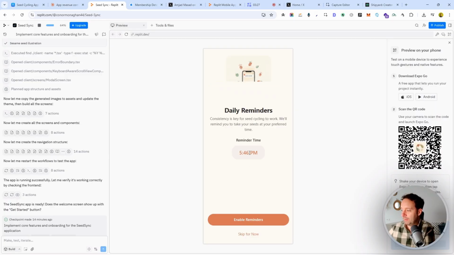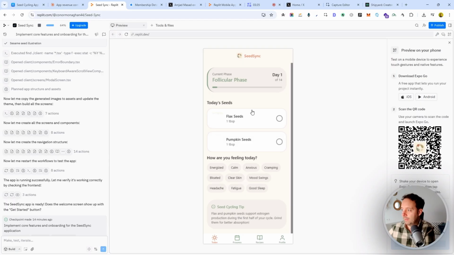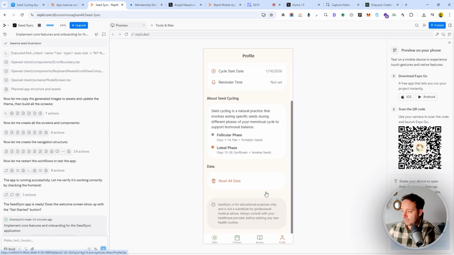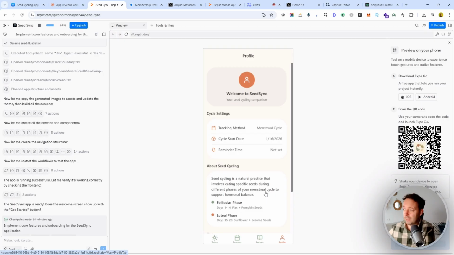So we've got a daily reminder, and that looks pretty nice. Because consistency is key, right? Let's just skip that for now. Okay, and we have today's seeds, what people need, and also this is really, really good. It's like how they feel. So if I'm feeling a little bit anxious, okay, let's say I want to do that. So it's all done. I mean, that looks pretty good. I will just need to add payment and stuff, but for the moment, I'm going to leave this for free. Just do things step by step, one thing at a time.